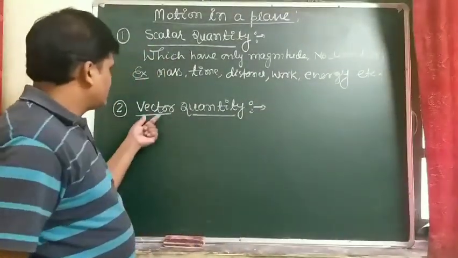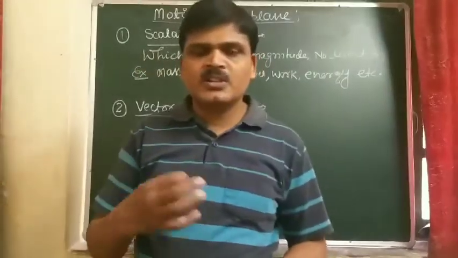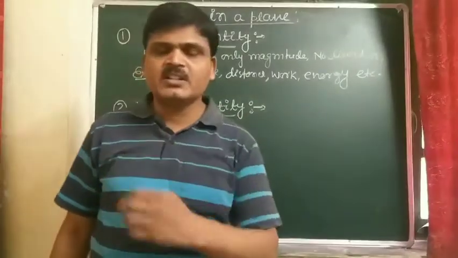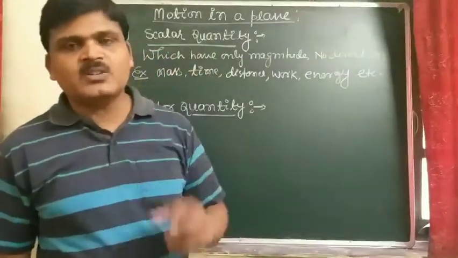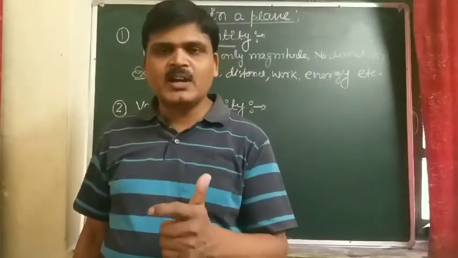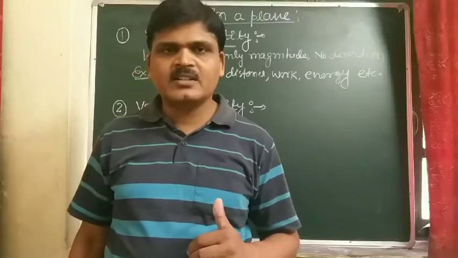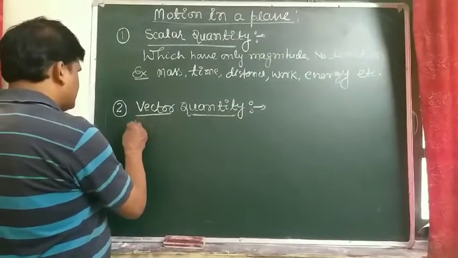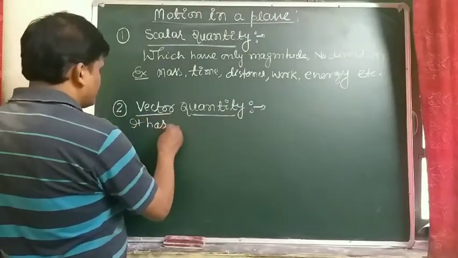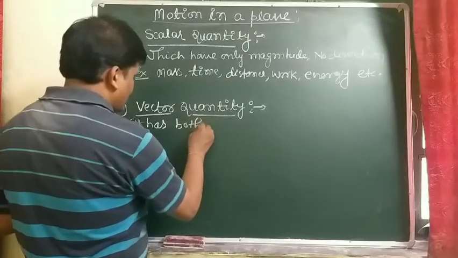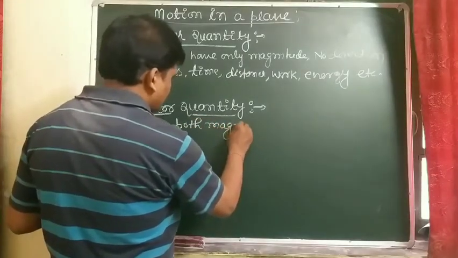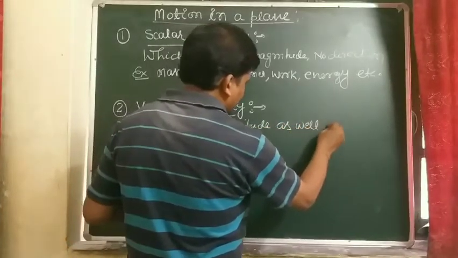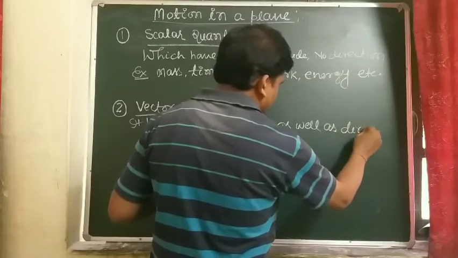Next one is the vector quantity, students. So here both magnitude as well as direction are present in the vector quantity. So those physical quantities which have both magnitude as well as direction, that physical quantity is known as a vector quantity. It means it has both magnitude as well as direction.